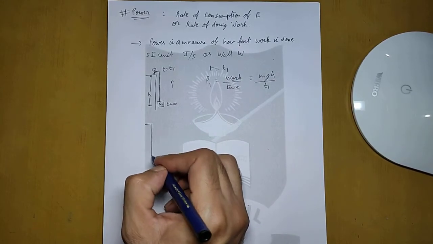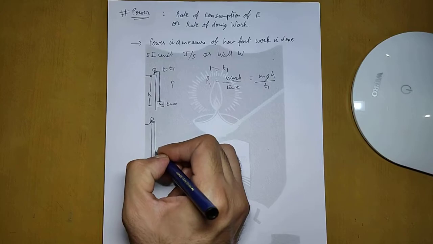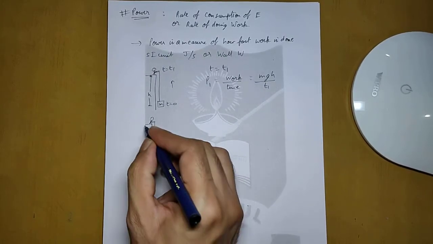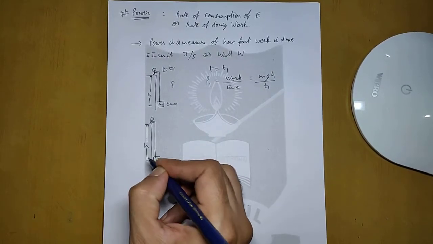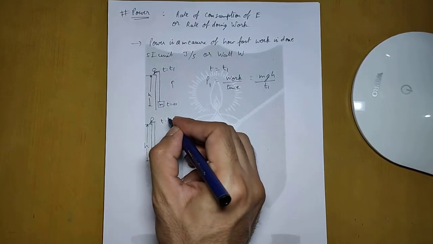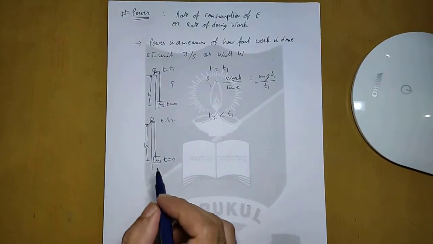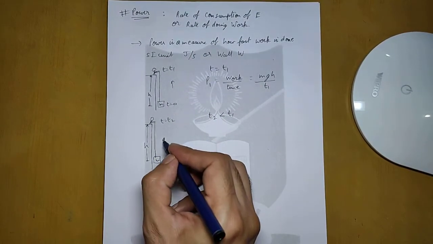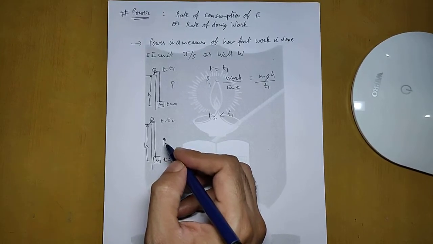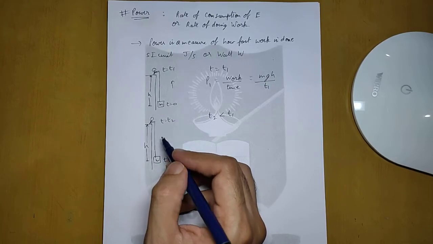Now take a similar condition. The same boy holding the same mass at the same height h starts pulling the mass up, and he pulls the mass in time t2 such that t2 is less than t1. That means in this case the mass is pulled upwards at a faster rate. The boy pulls up the mass in a lesser time.